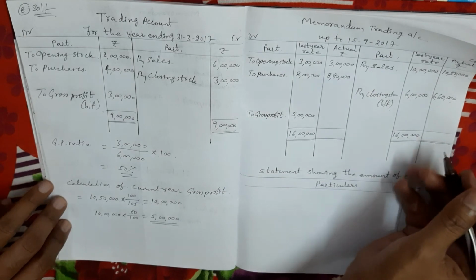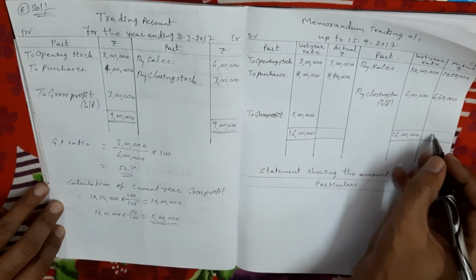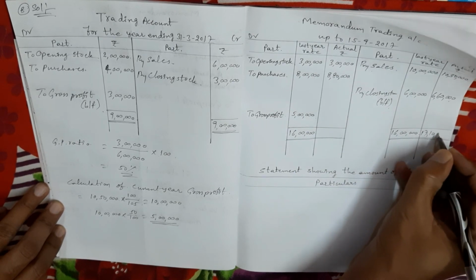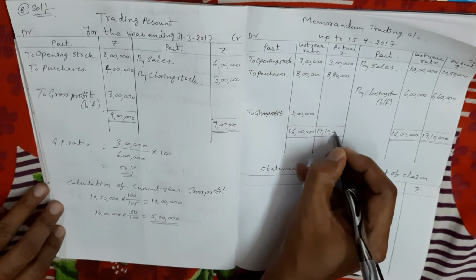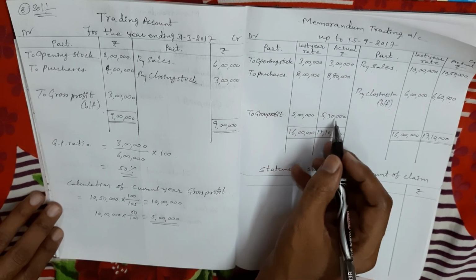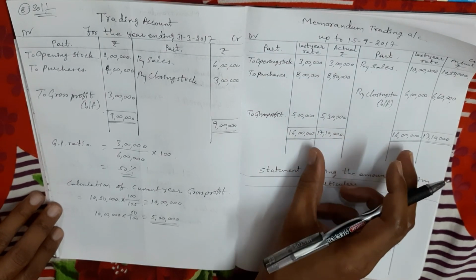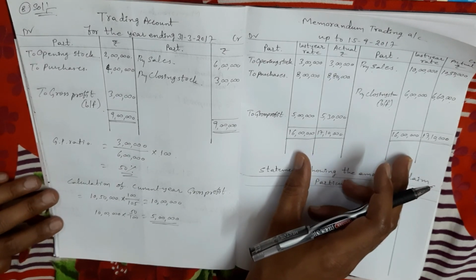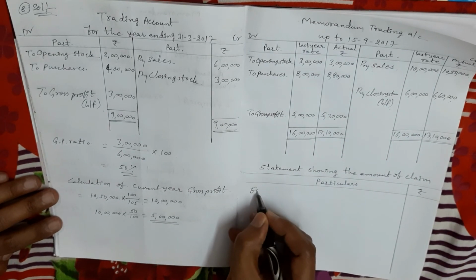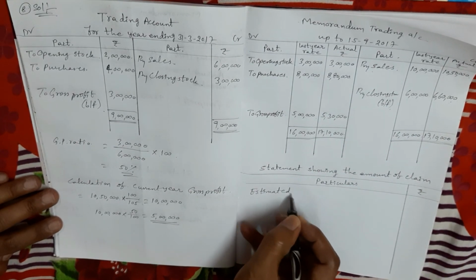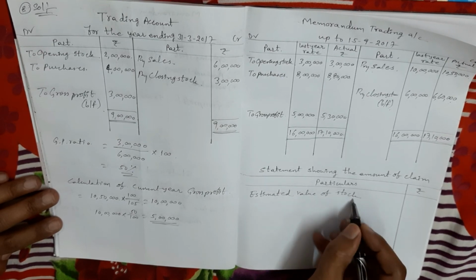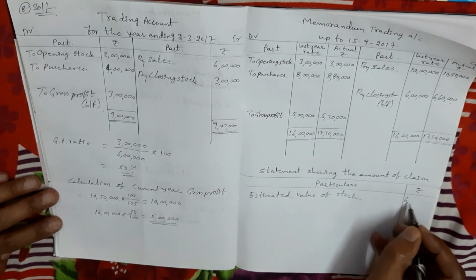Now close the actual amount column. Your credit side is more. Credit side total here I am getting 17 lakhs 10,000 minus debit side total. The balance 5 lakh 50,000 is the current year actual gross profit amount. So this is an important point. It is a different problem, so try to understand this problem. Next, I'm taking the estimated value of stock: 6 lakh 60,000.